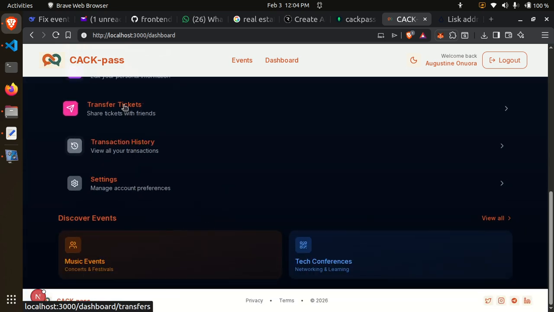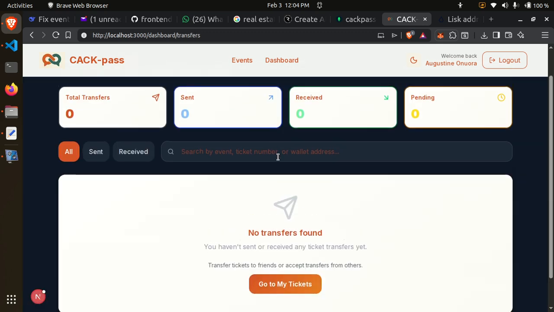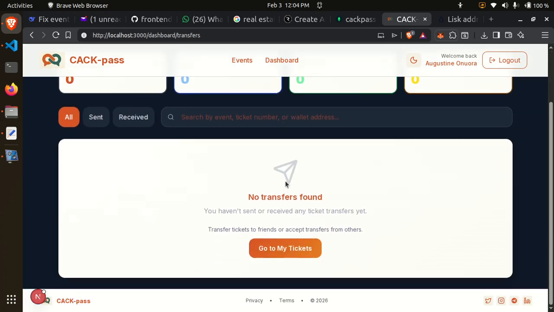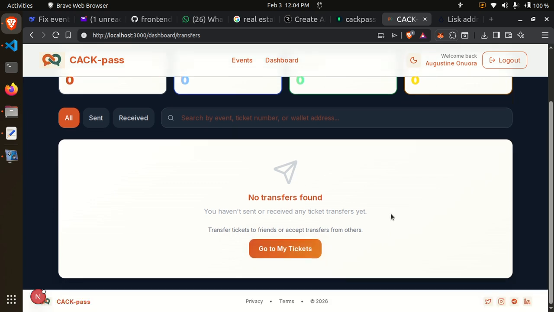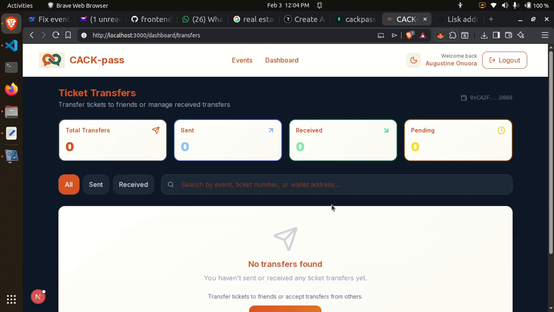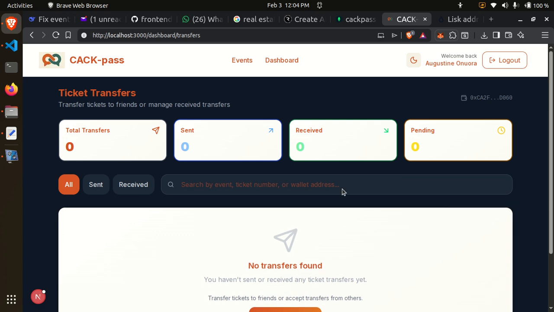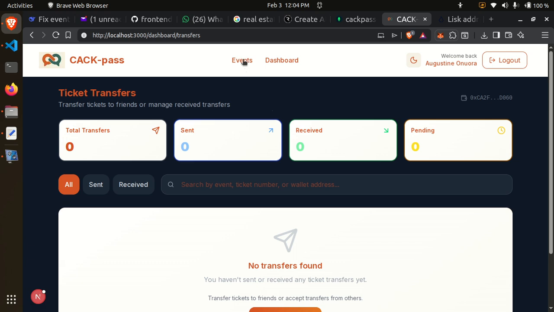Then we also have transfer ticket. You can transfer a paid ticket right now to any user. This is where you click on transfer and then transfer the ticket to a paid user. Number of tickets transferred: none. Because we've not transferred any ticket, you are not going to see anyone here.